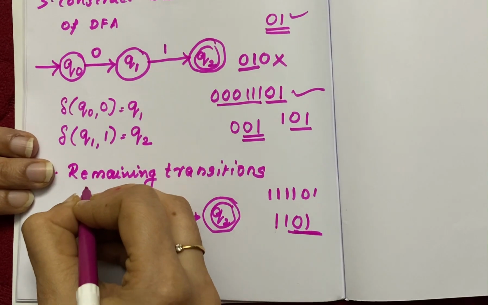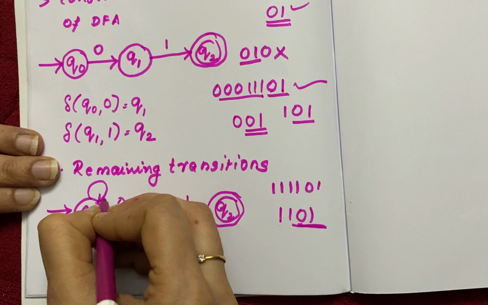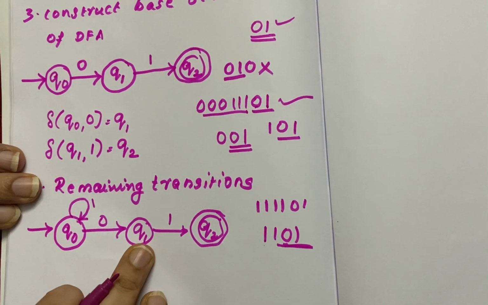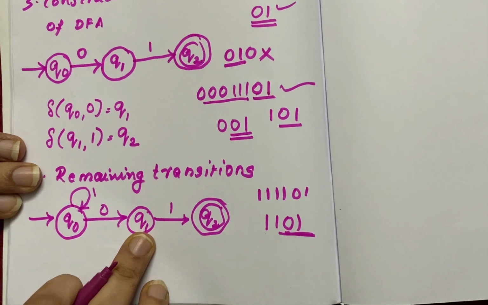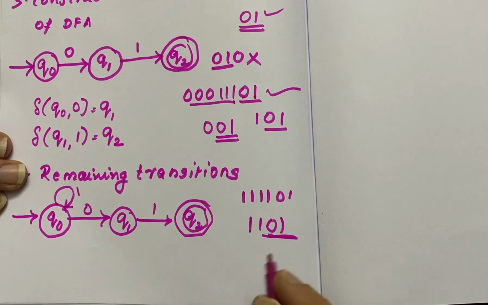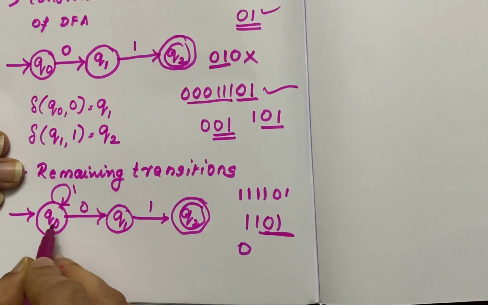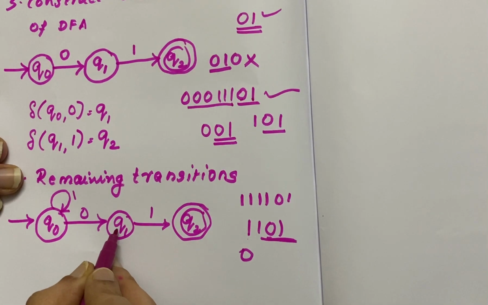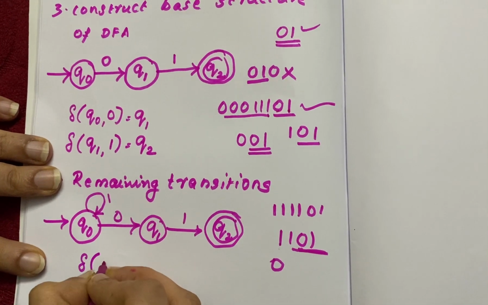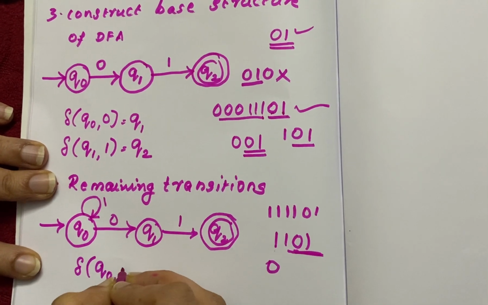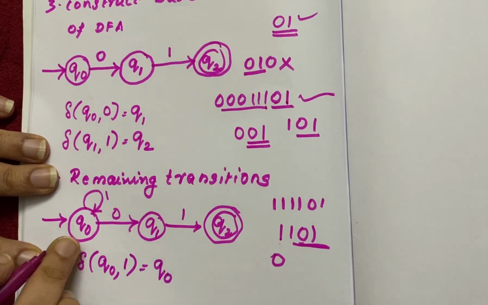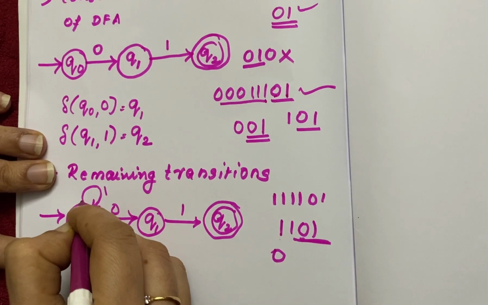If 1 comes, it has to stay in the state Q0 itself, because only when 0 comes does it have to move to the state Q1. If in the beginning 0 comes, it directly goes to Q1. So here, writing the transition function, Q0 on accepting 1 will stay in the Q0 state only.